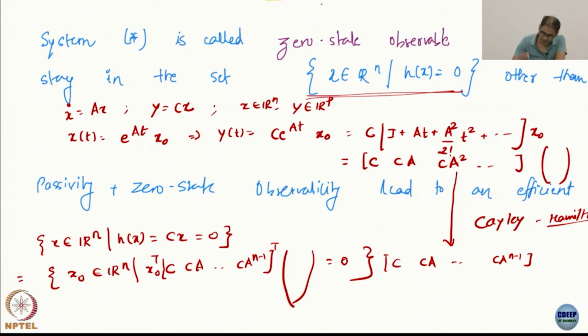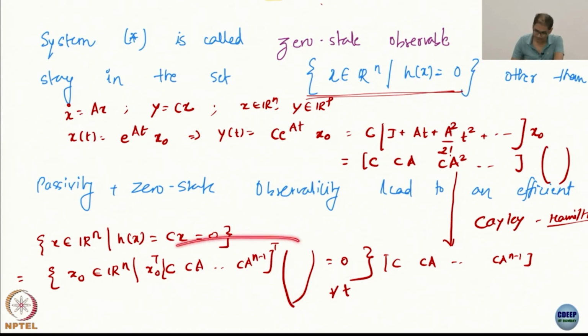By the way, this is to be for all t. T cannot play a spoil sport here, because when I say that the set is 0, it has to be 0. There can be no t happening there. It has to be for all t. T cannot mess it up. So, I am looking at the set of all initial conditions such that this product is 0.